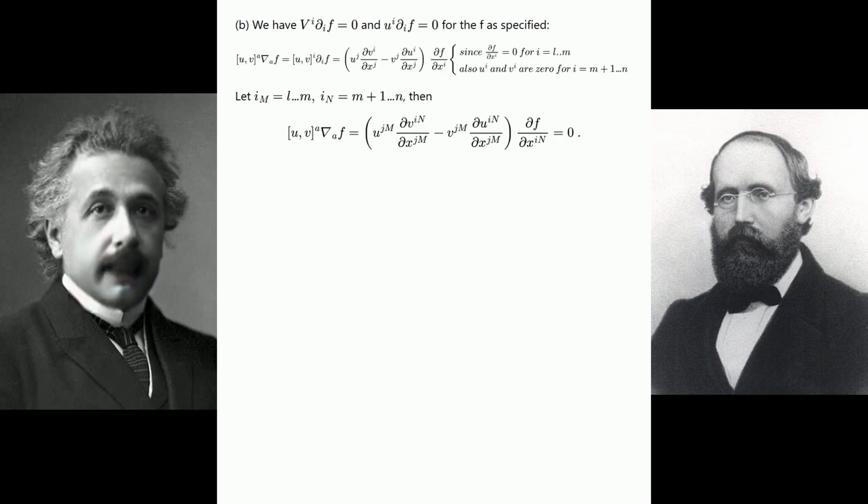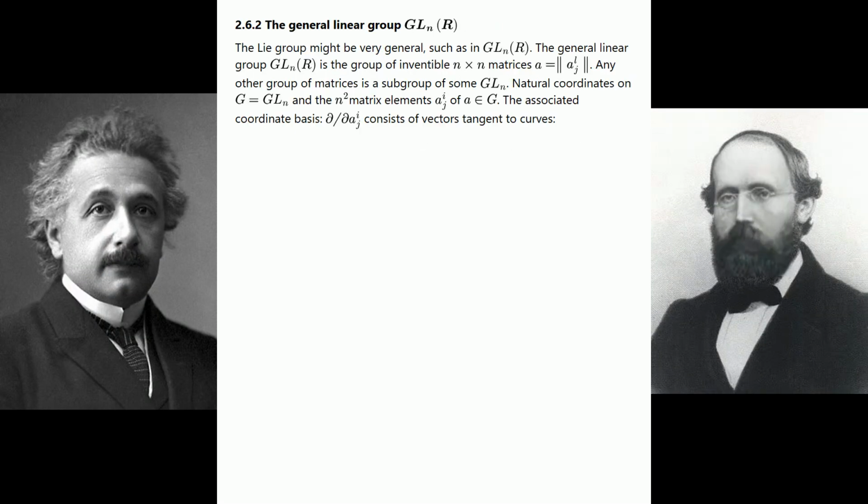B. We have v^i ∂_i f equals 0, and u^i ∂_i f equals 0 for the f as specified. See the next equation. Let i sub m equals 1...m, i sub n equals m+1...n. Then, see the equation shown.